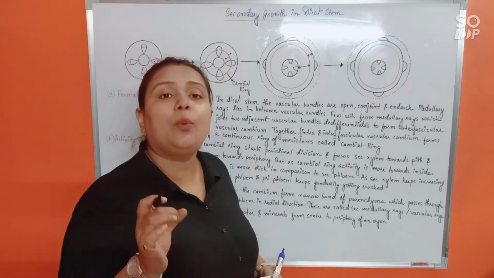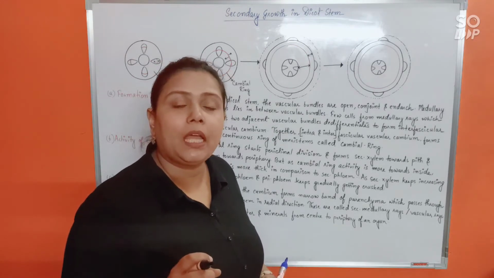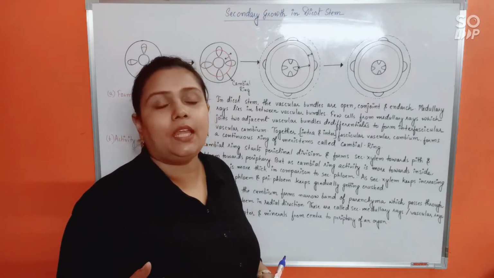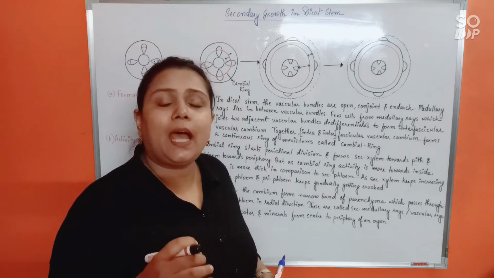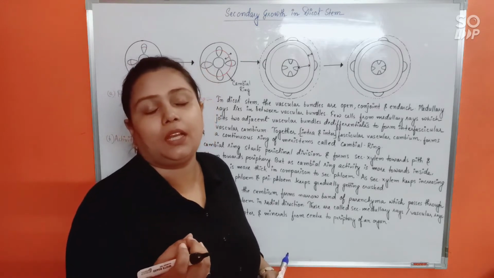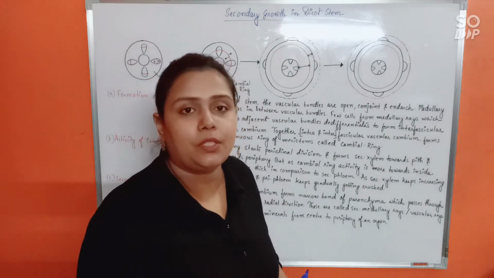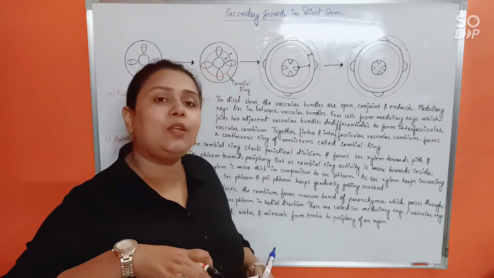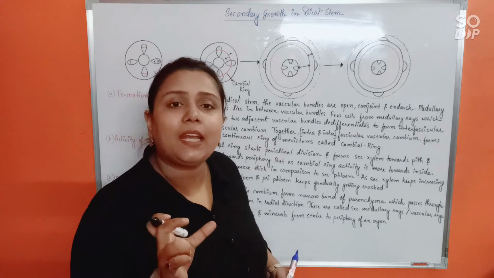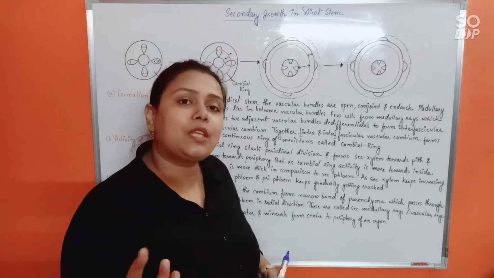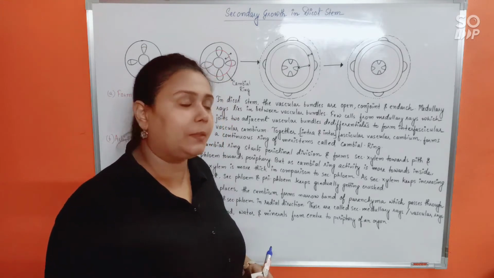So that means when the cambial ring activity is happening, if the cambium is, say, depositing 10 cells towards inside, with respect to that it will be, suppose, depositing only one cell towards outside. So 10 towards inside, 1 towards outside. If that happens, of course, towards inside a thick layer will be formed and towards outside a thin layer will be formed, isn't it?